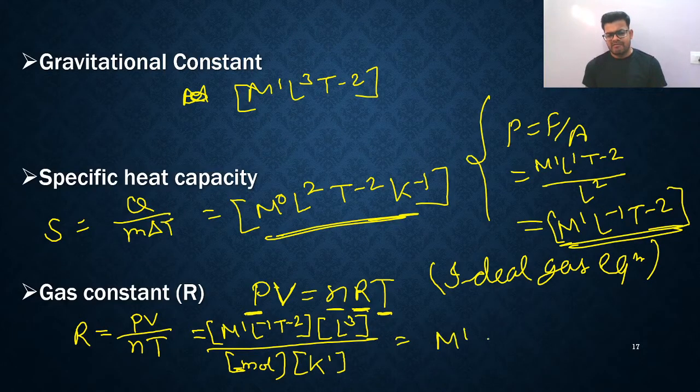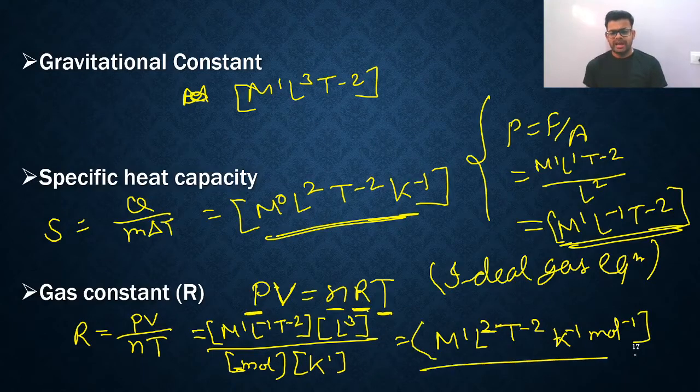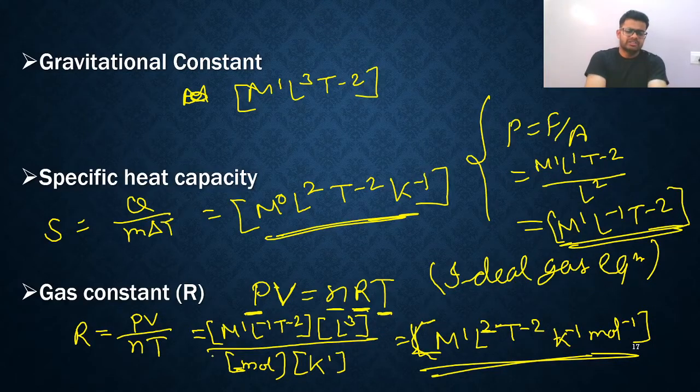You will get M1, L minus 1 plus 3, that is L2, and then T raised to minus 2, then K inverse. So this is the formula of the gas constant, R equals PV upon nT. When you multiply P and V, you get M1 L2 T minus 2, which is the dimensional formula of work. So this is the gas constant's dimensional formula.